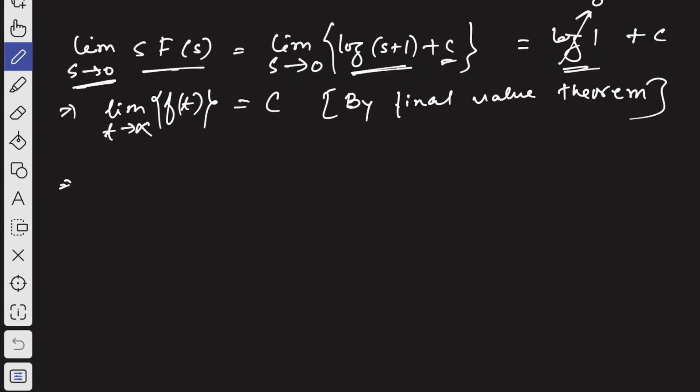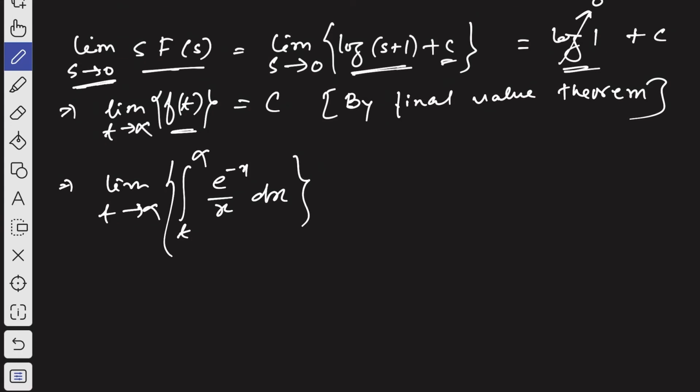So now you see, we know the limit t tends to infinity of f of t. We have considered f of t as the integration from t to infinity of e to the power minus x by x dx. That we have already considered, since f of t is equal to the integration, sorry, not 0 to infinity, t to infinity of e to the power minus x by x dx.